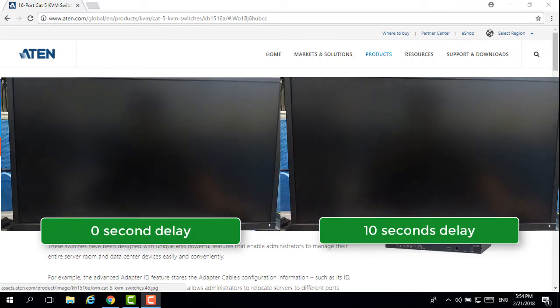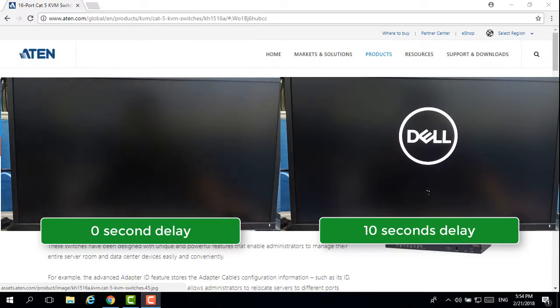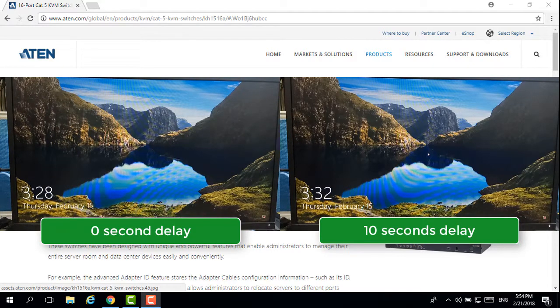In the right side window, you will see a status bar is running. The running time is approximately 10 seconds. Although the two PCs have two different post delay times, they still can enter the Windows desktop at the same time.